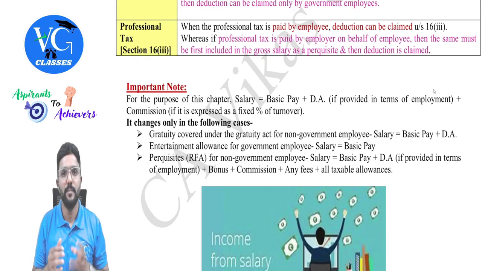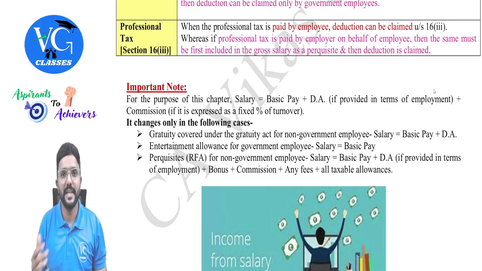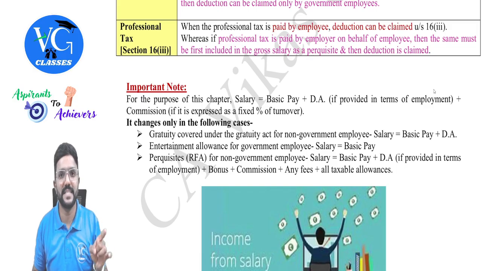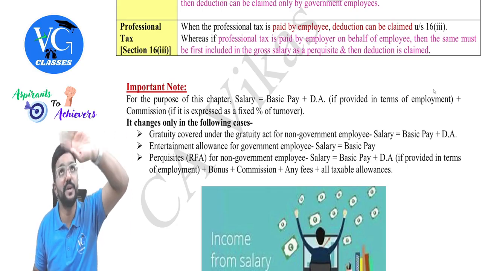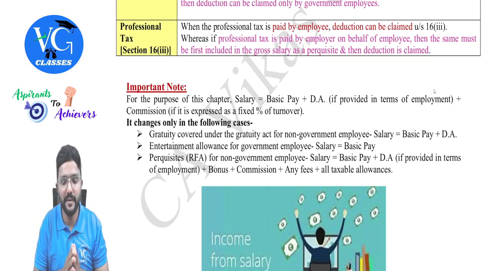Sir, what if professional tax of the employee is paid by the employer? It is like an obligation of the employee met by the employer. First, it is taxable as a perquisite in the hands of the employee. So include it under the salary head, so include it in gross salary calculation. Then give deduction.